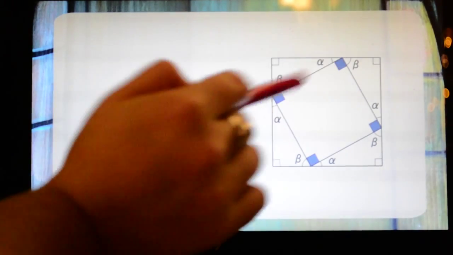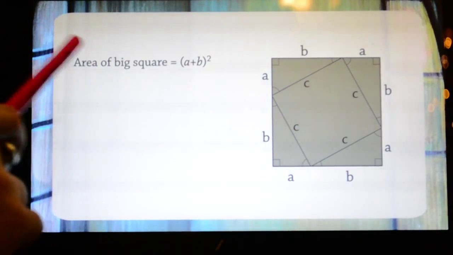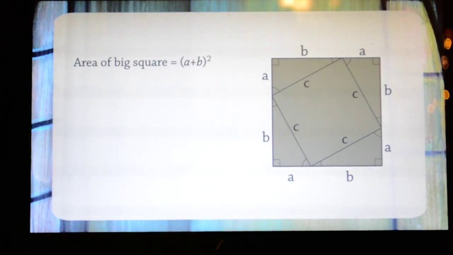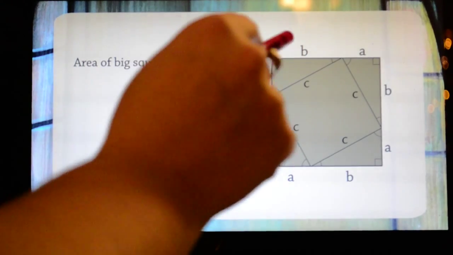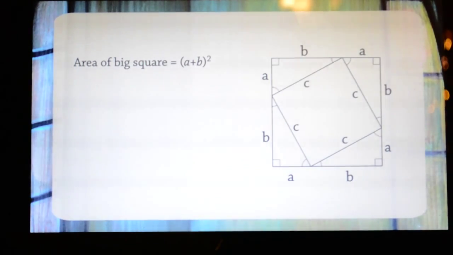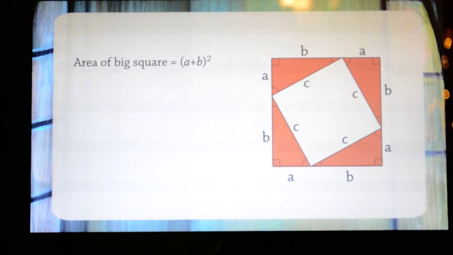So now we have a square in the middle here, a square with side c. So the area of the big square is equal to a plus b squared, a plus b times a plus b. Agree that that's equal to a plus b squared.